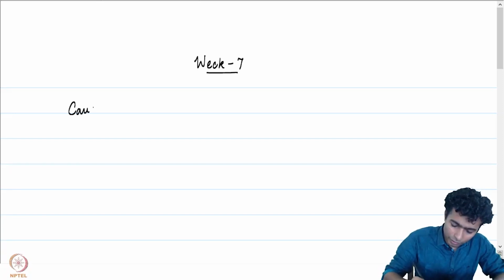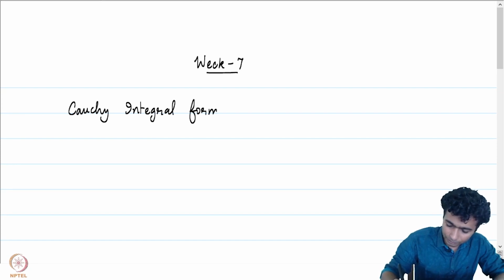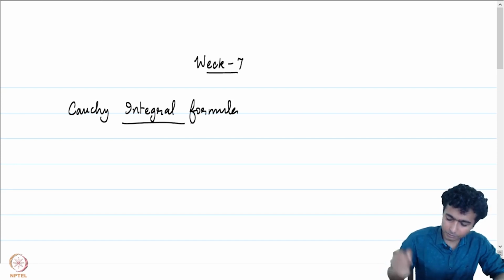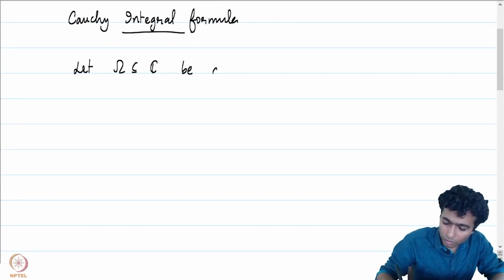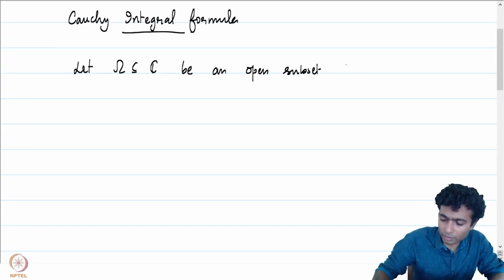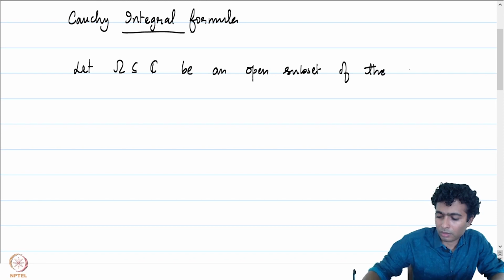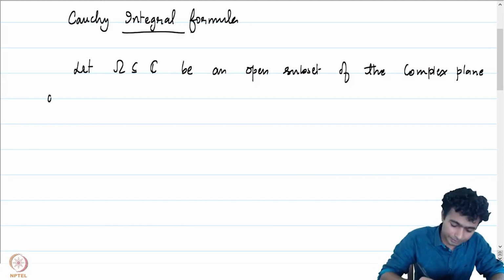The Cauchy integral formula. Let omega be an open subset of the complex plane and let f be a function holomorphic on omega.